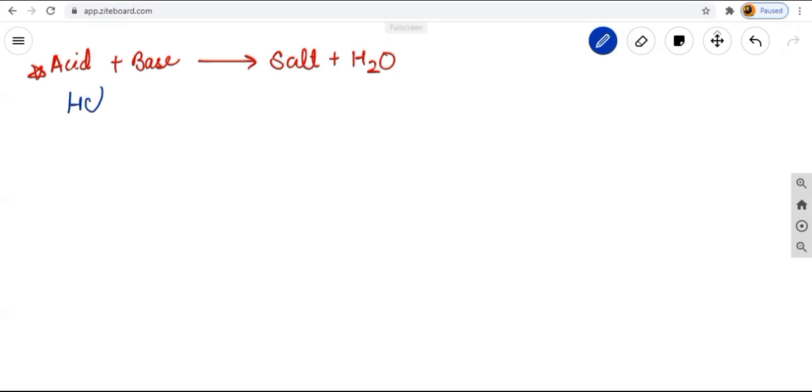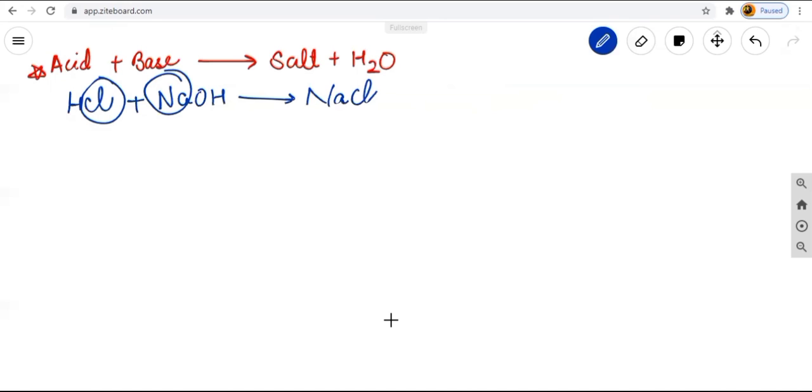What are acids? Acid I am taking, suppose we are taking HCl, hydrochloric acid. Base I am taking, suppose NaOH. Any acid, any base you can take, general formula. So this is the general formula that we have to learn. HCl plus NaOH gives salt plus water. What is salt? Salt is always known as NaCl. And how does this NaCl form? This Na reacts with the Cl. It forms NaCl, which is called salt.